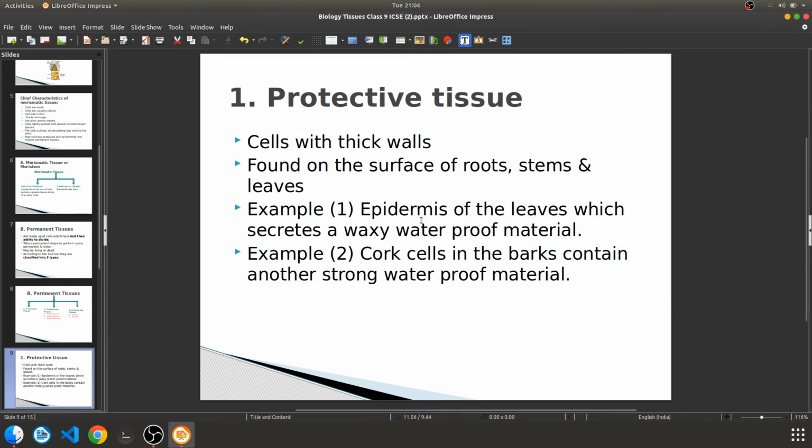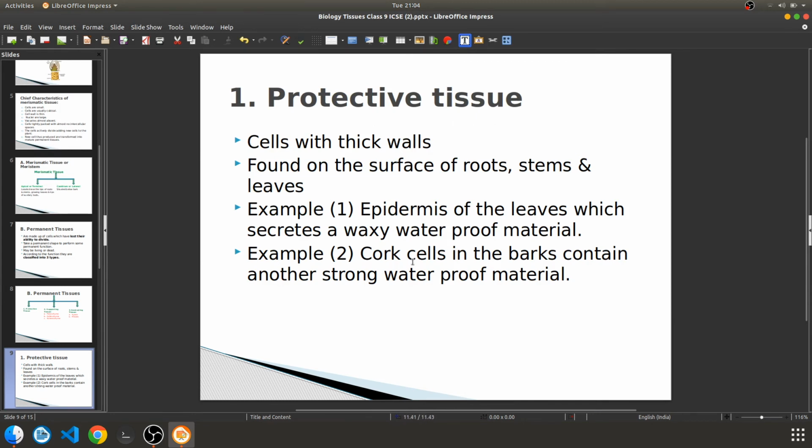Example one they have given is the epidermis of the leaves, which secretes waxy waterproof material. The best example is the leaves of lotus. A lotus leaf has a very waxy coating, so you can say that on the epidermis of leaves that waxy material is there, the waxy coating is there, and that is made up of protective tissue.